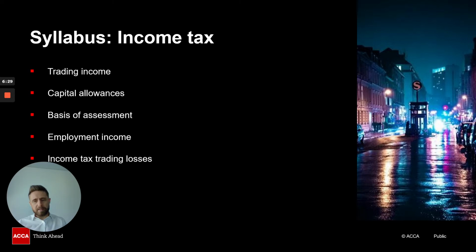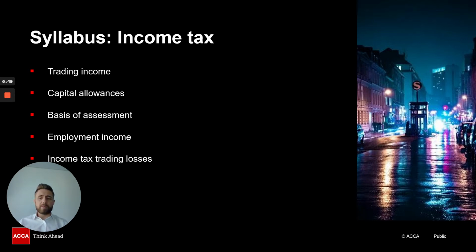a tax perspective. So with regard to the trading income, what I would recommend, of course, is that students do briefly go over financial reporting or have some knowledge on financial reporting before they do start looking into trading income, because it does make life a lot easier when you are doing that in taxation.